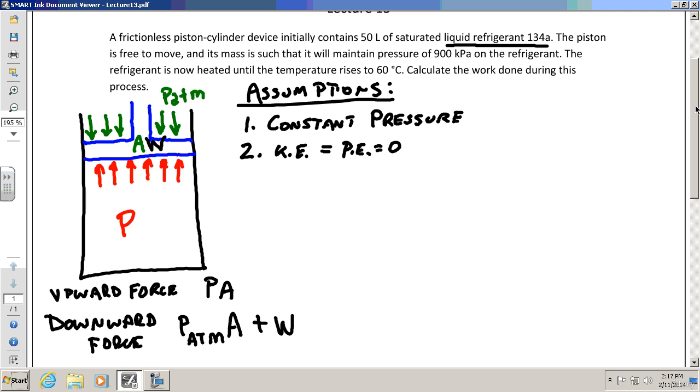Now some of you might say, hold on a second, Dr. Reynolds, you're telling me that this piston goes up. If the pressure goes up, the piston goes up. Isn't that a change in the potential energy of the piston? You would be correct.